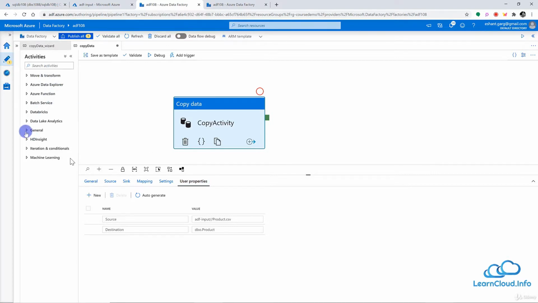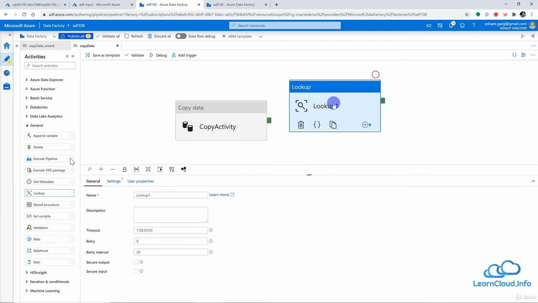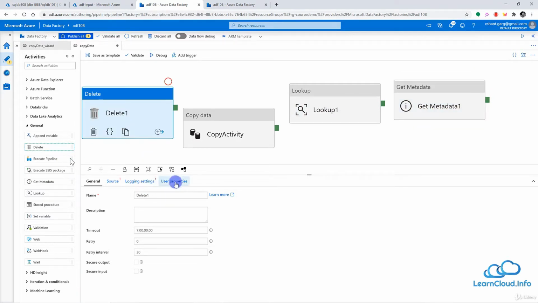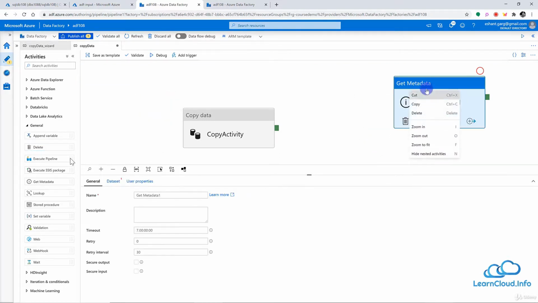So for example, if I go to any activity, say I use the lookup activity, you can see the user property with lookup activity. Or maybe any other activity, say get metadata activity, you have user property, or delete activity, you have user property. So it is with all the activities. This property exists for all the activities.